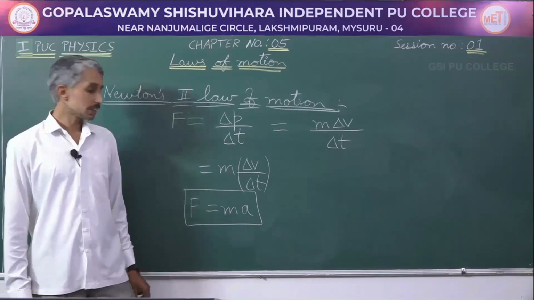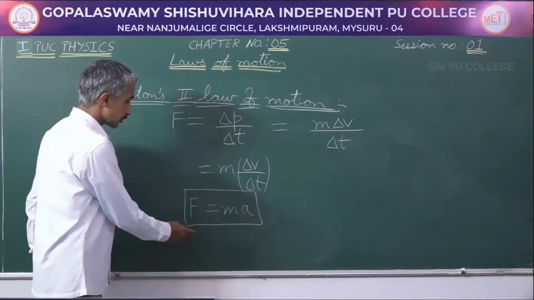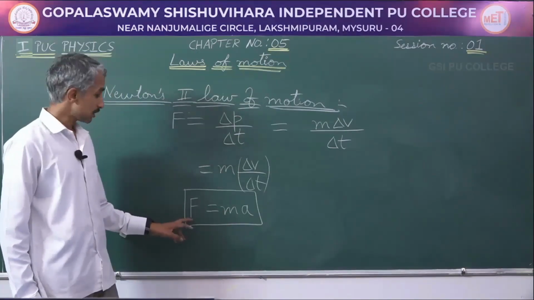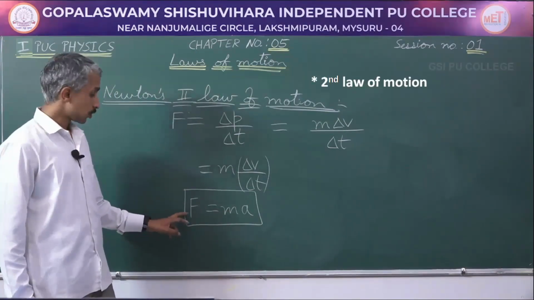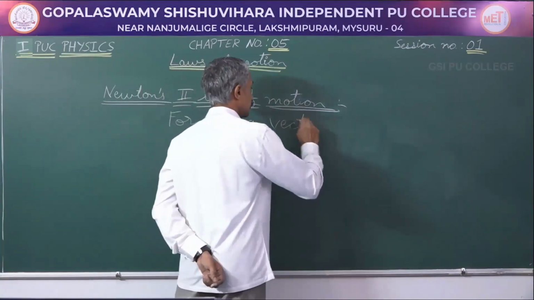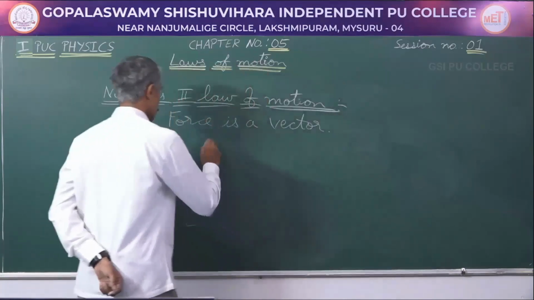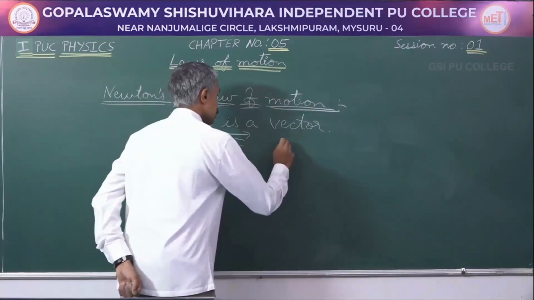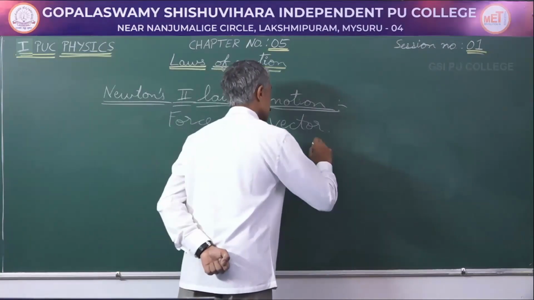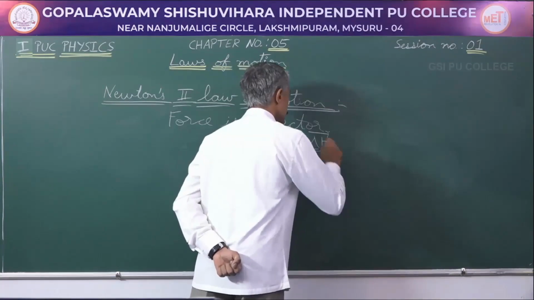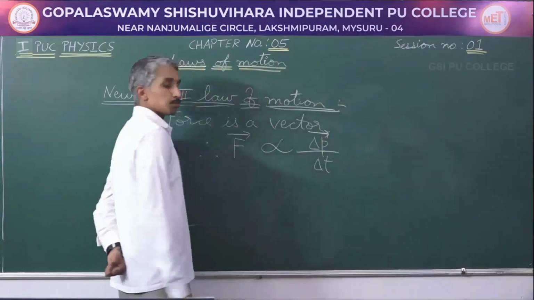Force is a vector quantity. So, instead of representing it just in terms of magnitude, I can also represent the third law of motion or force as a vector. Therefore, I can write force is directly proportional to rate of change of momentum.